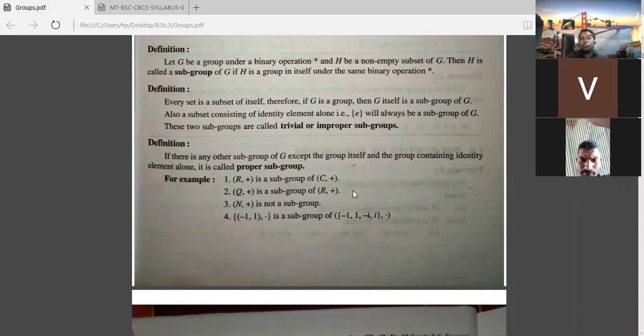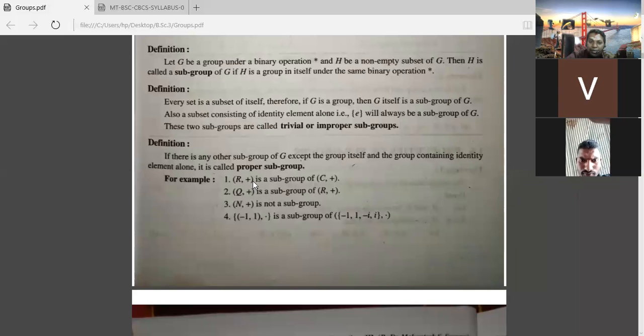Okay, those three properties. What is the first one here? The first one is that the binary operation must be the same. Here plus is there, here plus is there. Okay, and then here you see the elements of R are a subset of the elements of C. Then R is a subset of C, you are getting here.